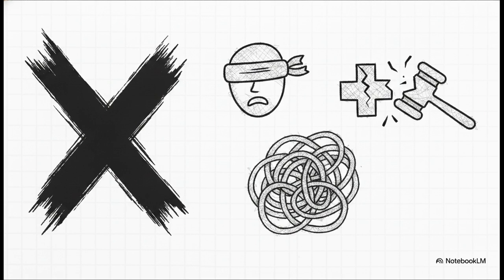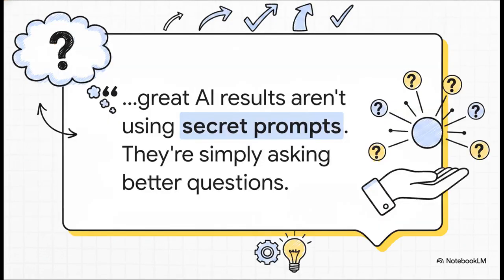Just don't do it. Don't ignore missing context. And finally, don't expect one giant, messy super prompt to solve a massively complex problem. You've got to break it down. Let's leave you with this final thought. Mastery of AI is not about memorizing some magic list of cheat codes. People who consistently get great AI results aren't using secret prompts. They are simply asking better questions.